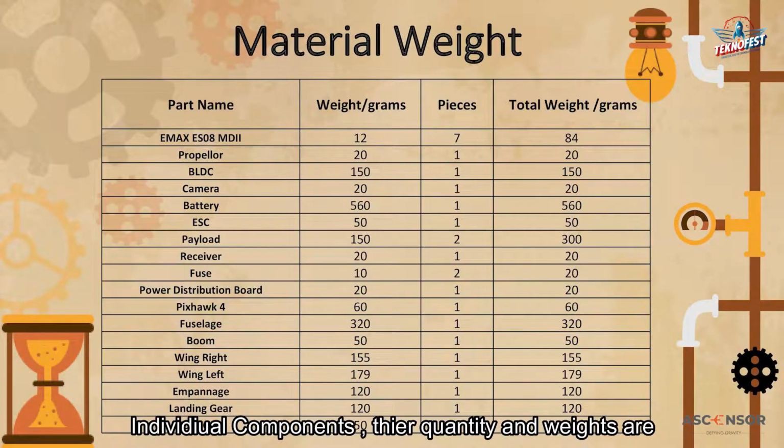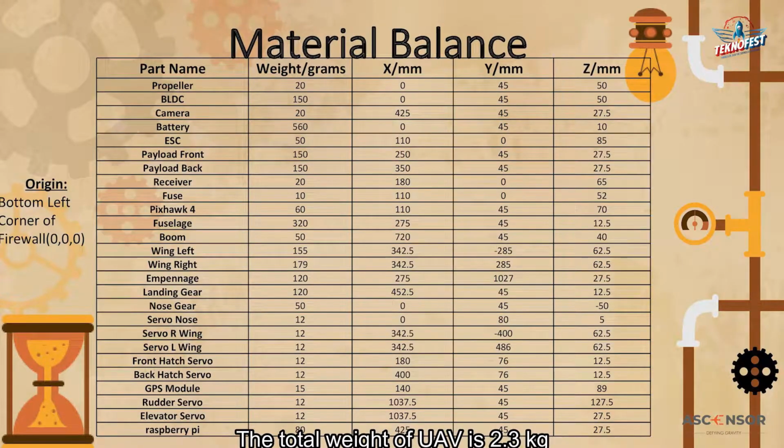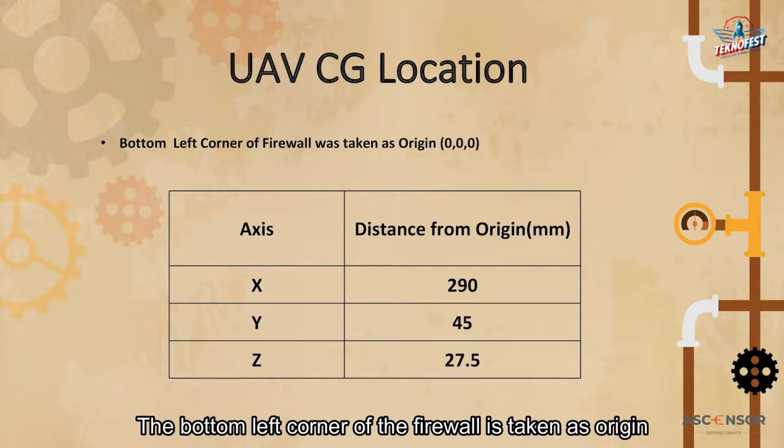Individual components, their quantity and weights are mentioned in the table. The total weight of the UAV is 2.3 kg. The weights of the individual components and their position in X, Y and Z axis is displayed. The bottom left corner of the firewall is taken as the origin.